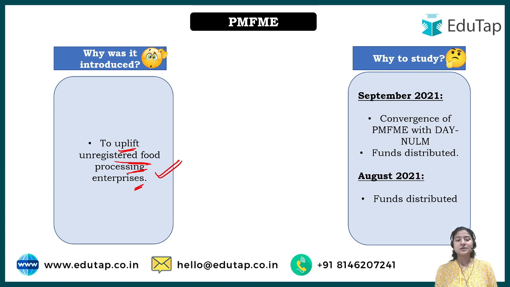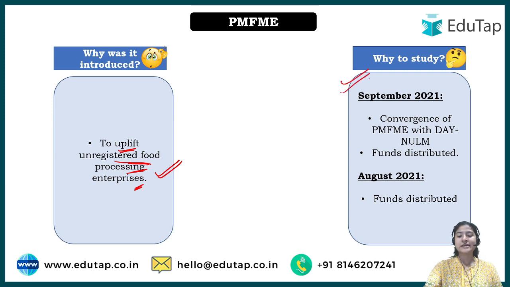And that is why this scheme was introduced, so that the section that works in these enterprises can be uplifted, and the condition of such enterprises can be bettered.